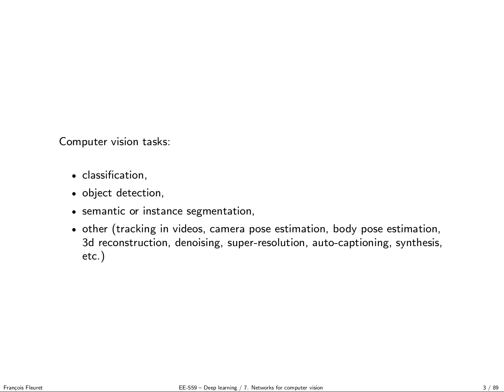In particular, there are other tasks such as tracking, all the geometry-related tasks such as pose estimation, 3D reconstruction, body pose estimation, and then there are even semantic extractions such as auto-captioning, etc. So we won't see this because there are so many things we could spend a full semester just on those topics. But those three main ones, classification, object detection, and semantic or instance segmentation, are really in some ways the bulk of the problems to solve.